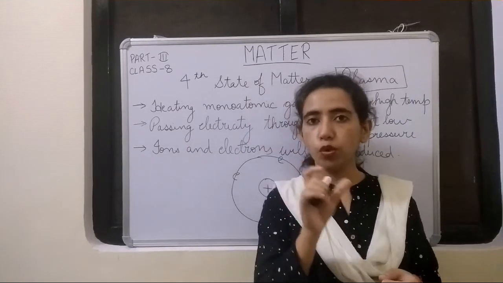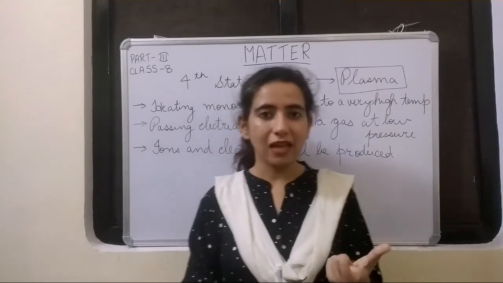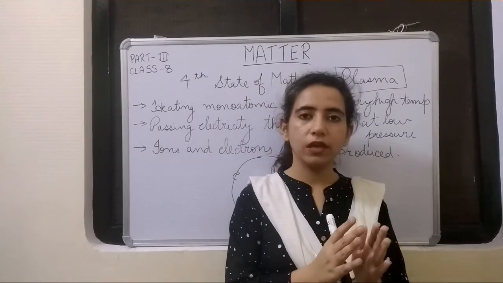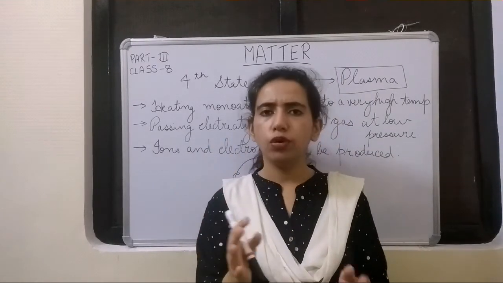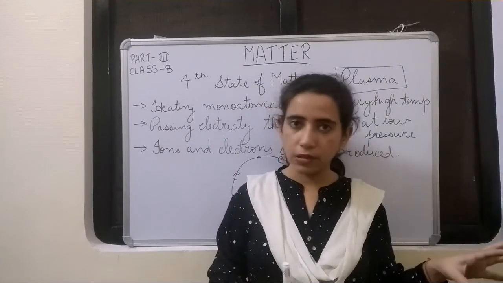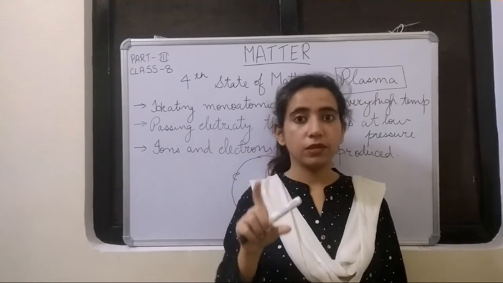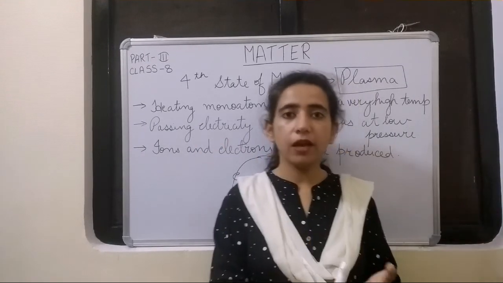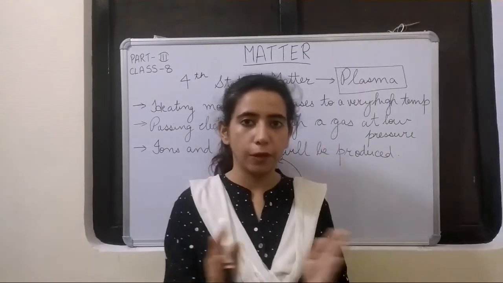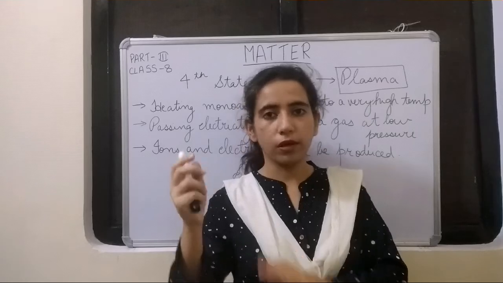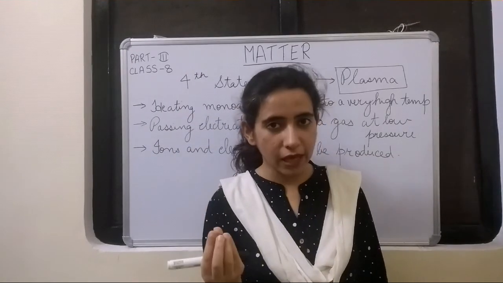I just said monoatomic gas. Now what does that mean? Monoatomic means in that gas the atomicity is 1. That means the atoms are stable. I told you in most cases atoms are not stable. They combine to form molecules, but there are some atoms that are exceptionally stable and they are included in the noble gases section. If you have some idea about the periodic table, they are on the extreme right corner, the 18th group, and they are known as noble gases.